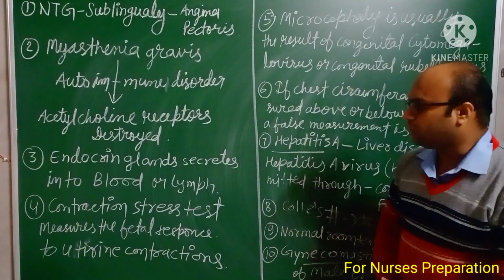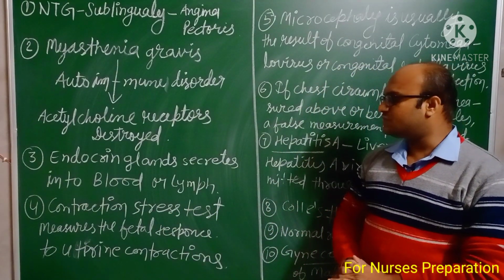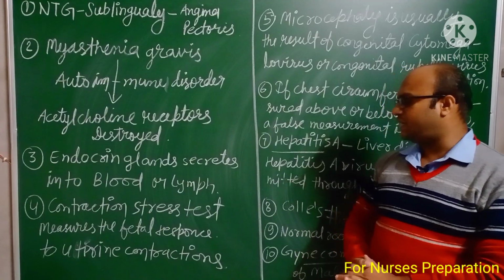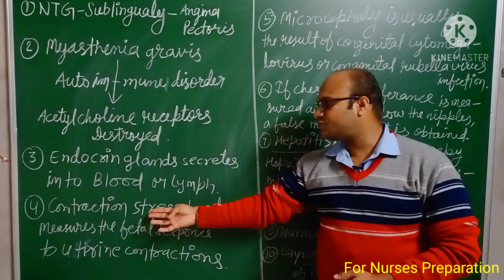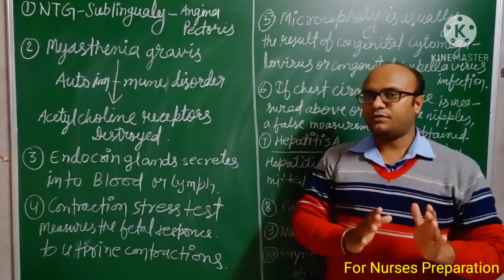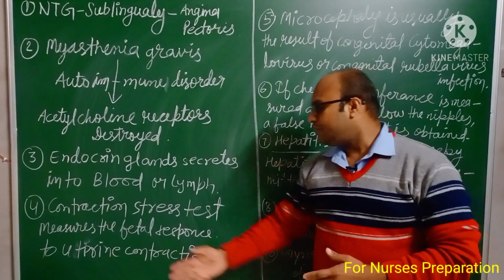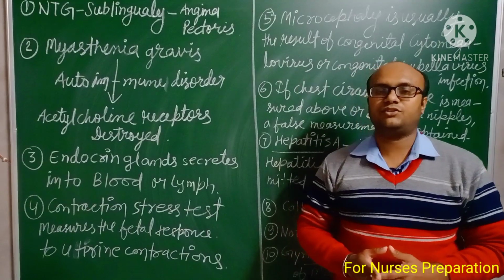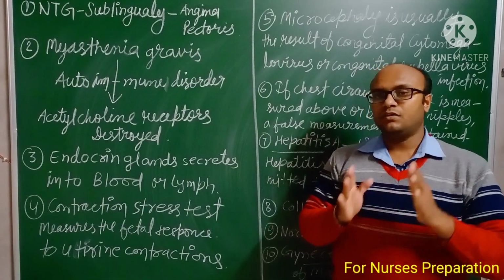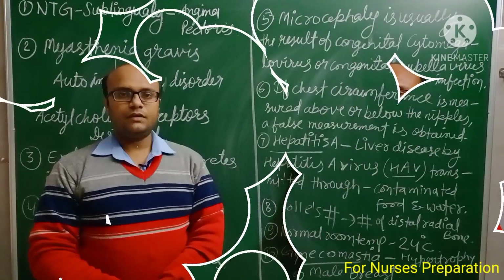Next point, from the OBG subject: the contraction stress test measures the fetal response to uterine contractions. During pregnancy, we perform the contraction stress test. In this test, we measure the fetal response to uterine contractions.